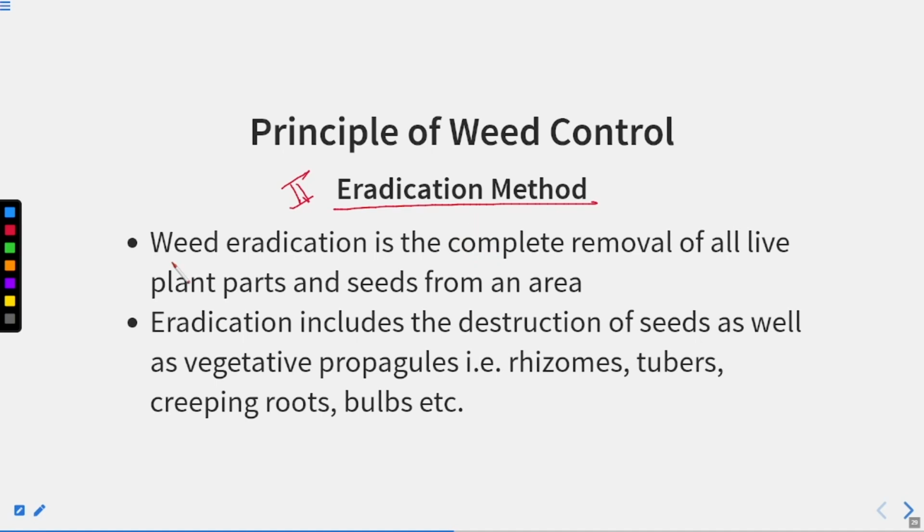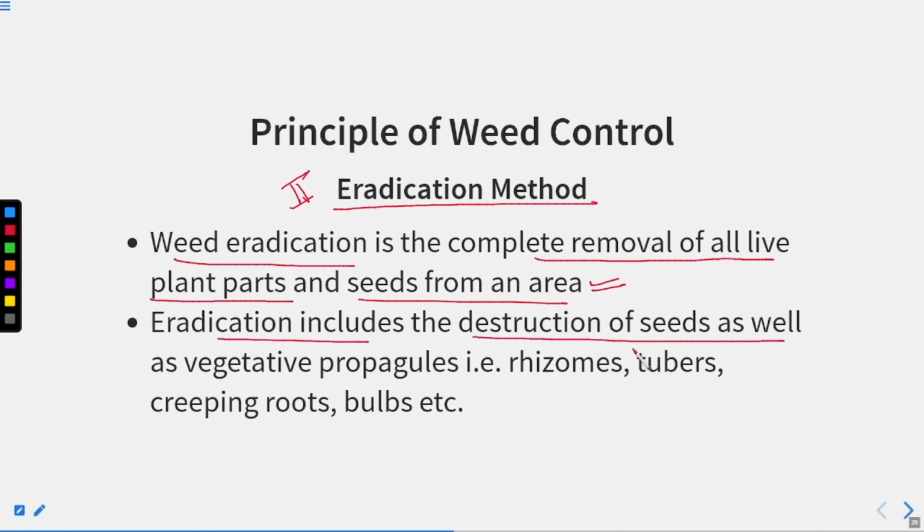Weed eradication is the complete removal of all live plant parts and seeds from an area. Eradication includes the destruction of seed as well as the vegetative propagules. It means you are not just taking out the plant. Suppose the rhizome is left in the soil, then it will give rise to a new plant.